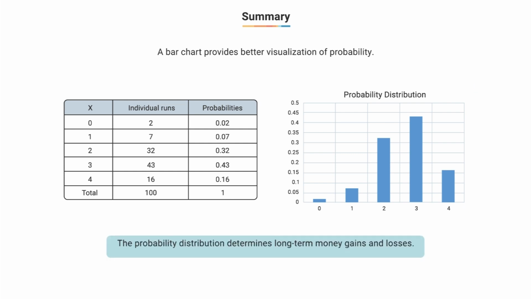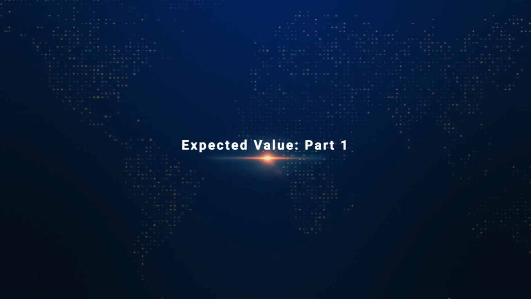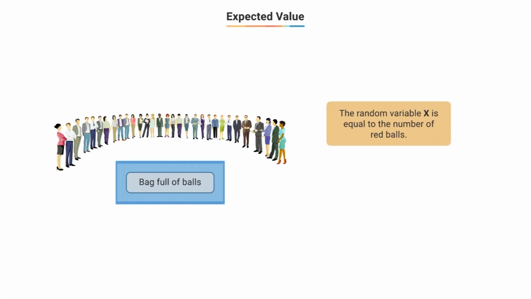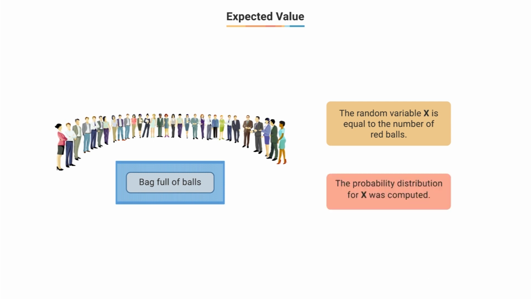Now, we can use this distribution which gives us how likely each value of x is and find the answer to our original question, that is, would we in the long run make money or lose money. So if we recall from our office game setup, we fixed our random variable x as the number of red balls we got in the experiment. We then made a probability distribution for x, which will help us to see how likely each of these values of x is to happen.